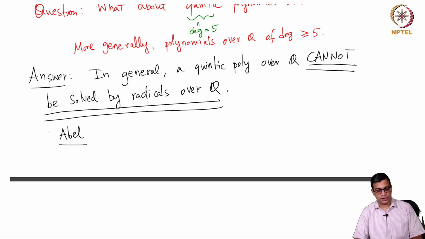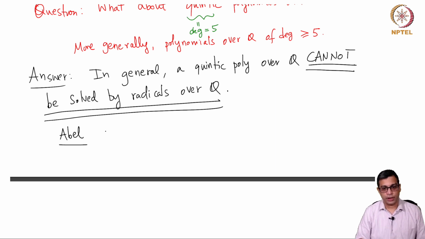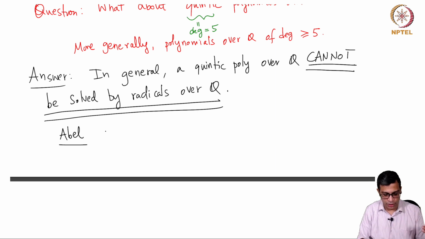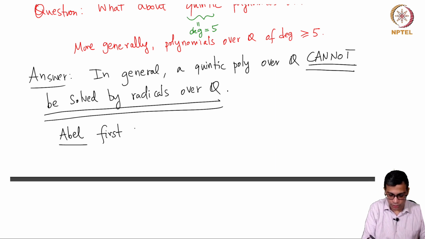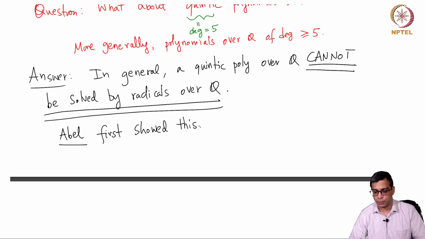He was a mathematician around the same time as Galois. He also actually died very young. His life overlapped with Galois, and he is Norwegian. And he proved it, though his proof is somewhat different from Galois' proof, and we don't study his proof nowadays. We mainly look at Galois because Abel showed that a general quintic polynomial cannot be solved by radicals. So it was not easy to find the answer for a given polynomial.